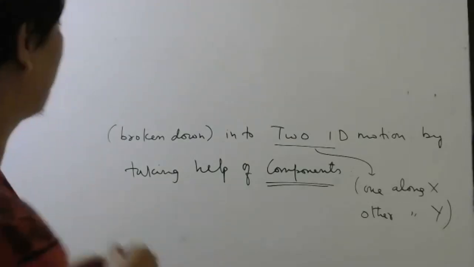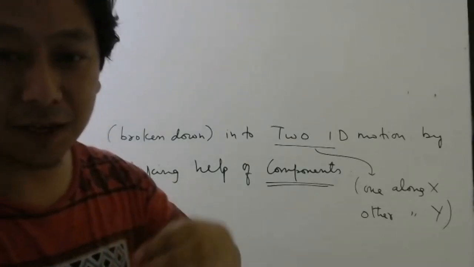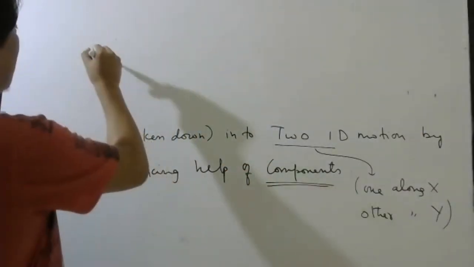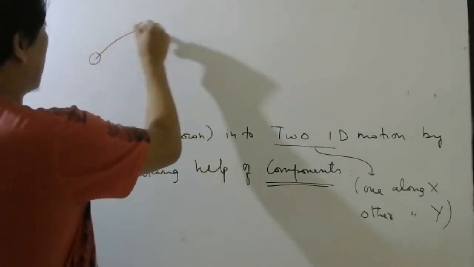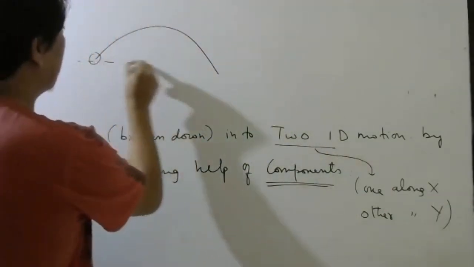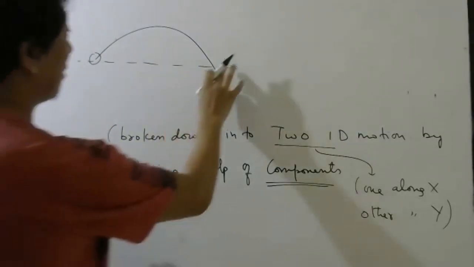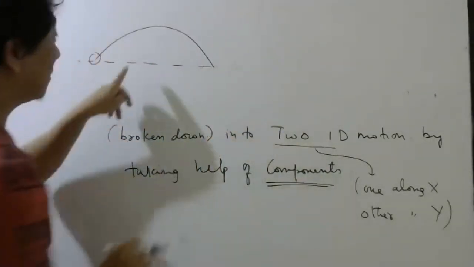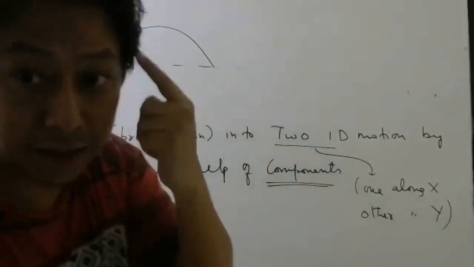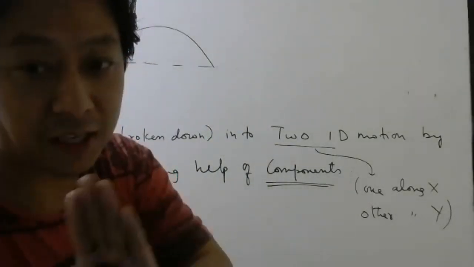Okay, now look here. I gave you the example of that football, right? Is this an example of 1D motion or 2D motion? This is an example of 2D motion, right? Okay. Now listen carefully, stop writing anything.